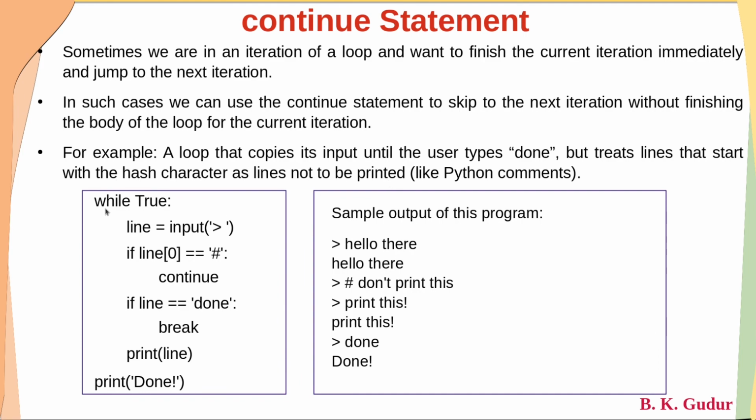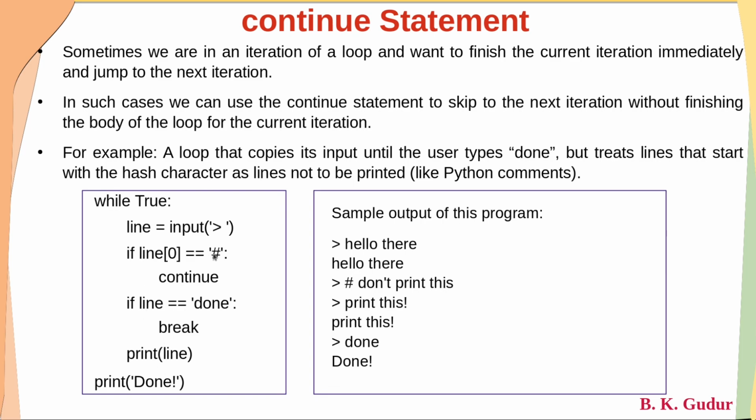So that loop looks like this. While True, line is equal to input. Whatever the user is going to enter will be stored in line. And if line[0], nothing but the first character in the string the user has entered, is equal to a hash, then skip all the statements within this.